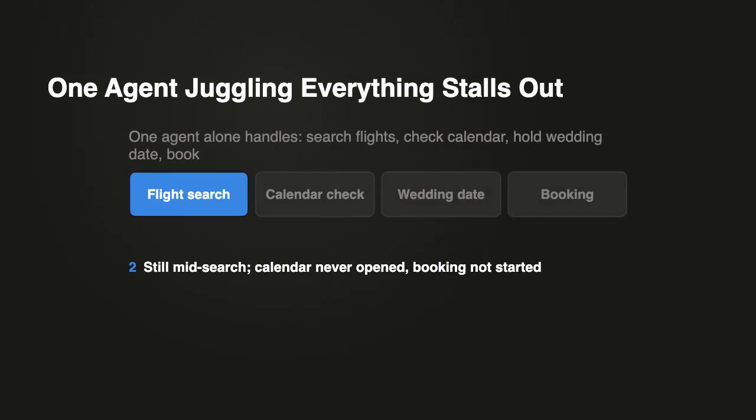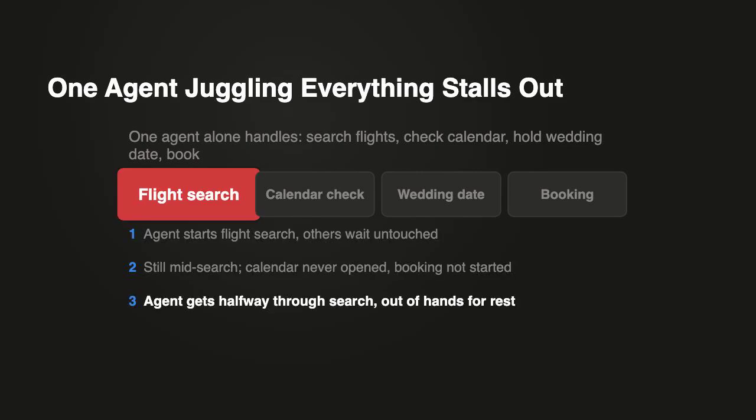But watch what happens when you hand our task to one single agent doing the whole job. Searching flights, checking your calendar, holding the wedding date, booking, all at once. It stalls. Not crashes, stalls. Because a single agent setup is fine for a one-step task, but the second you need multiple sources coordinated at the same time, one agent juggling everything just runs out of hands.